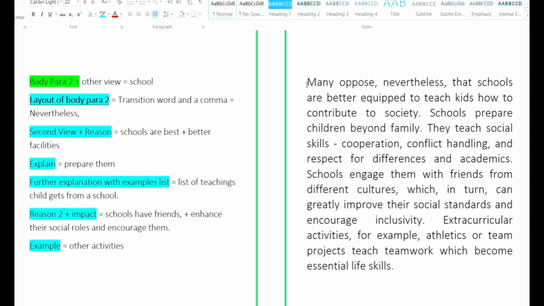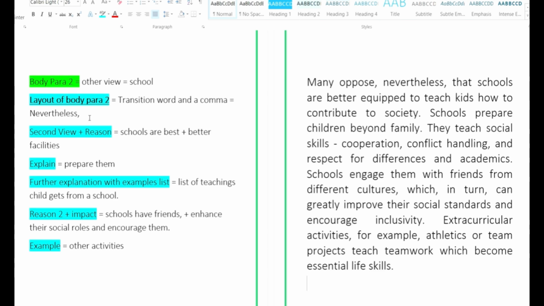First thing first, the word count, which is 70 words. Earlier paragraph was 88 words. Now, the layout of body paragraph 2 again begins with a transition word and a comma. What is the comma here? A punctuation mark which helps you in the grammar aspect. What is the transition word we have selected? Nevertheless.